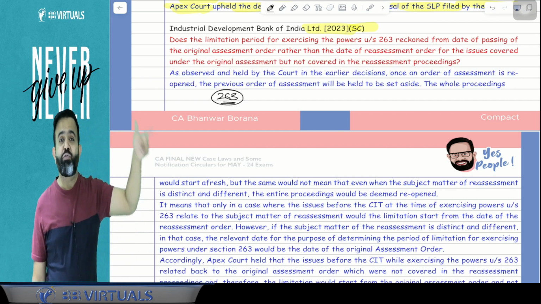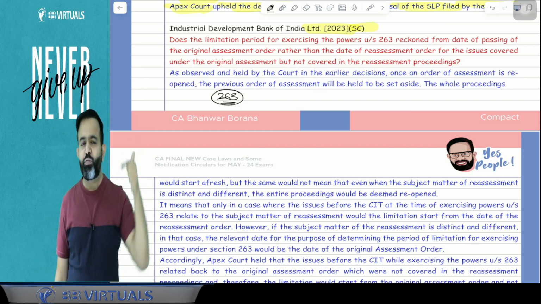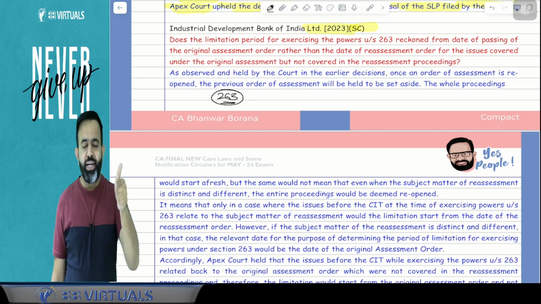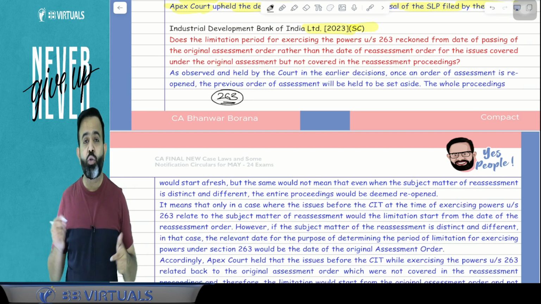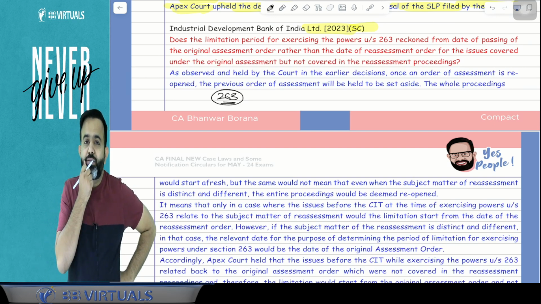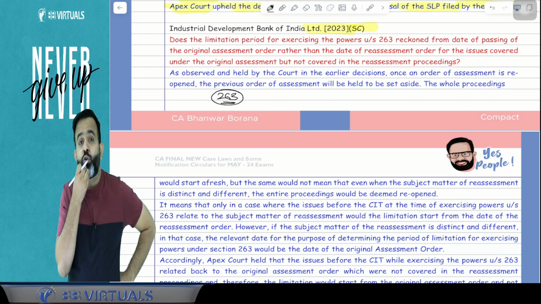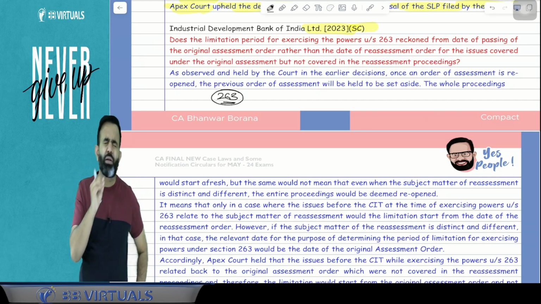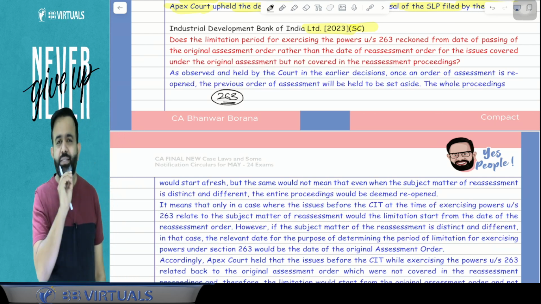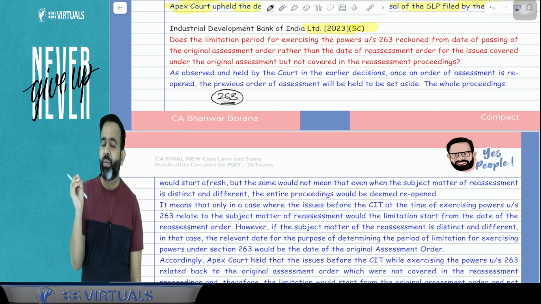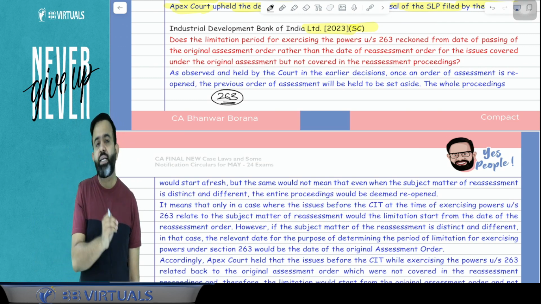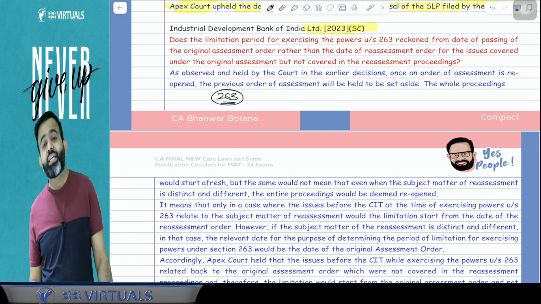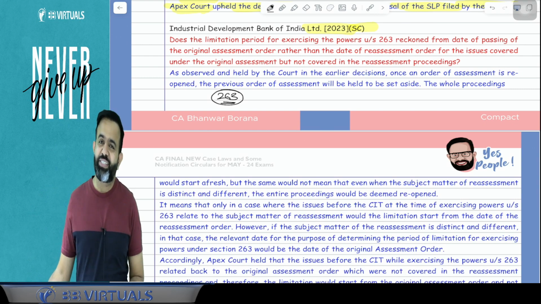If they call the file from the assessing officer, if the assessing officer has passed the assessment order, and in the file they get to know that the order is erroneous and prejudicial to the interest of the department, not the assessee but the department, then the CIT or PCIT or CCIT or PCCIT has the power to revise that order under section 263.